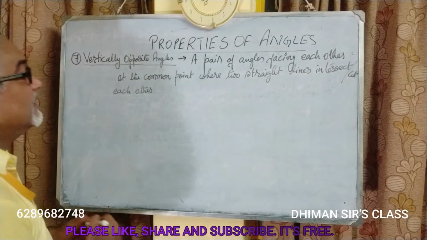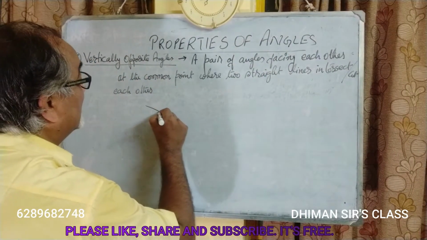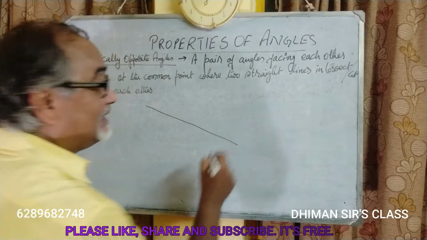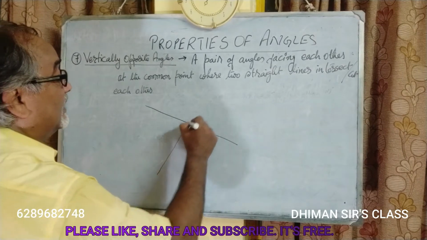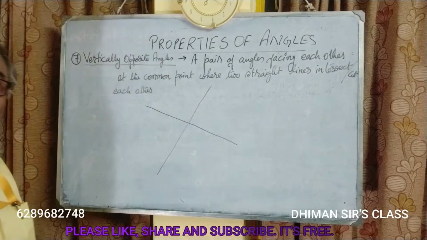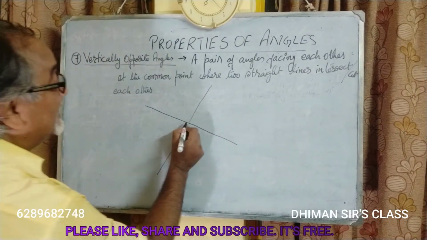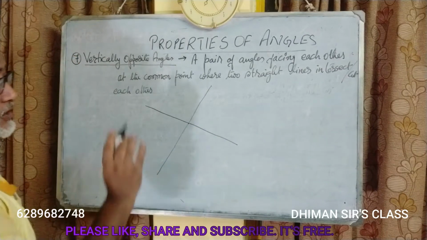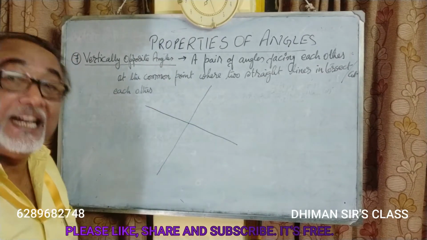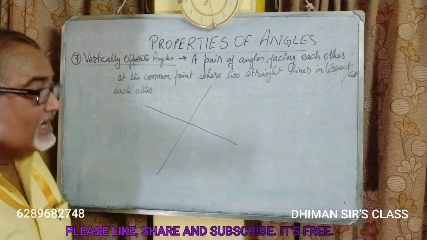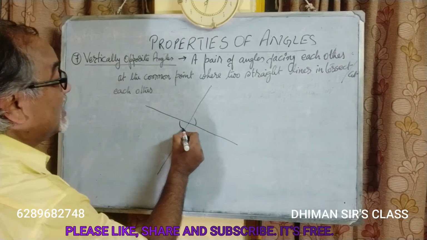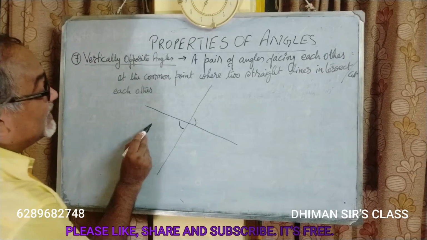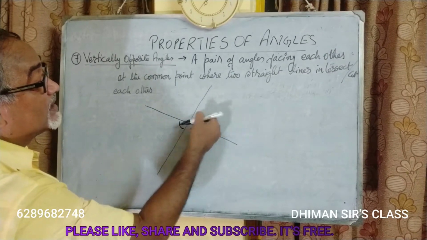See, this is a straight line. This is another straight line. This is the point at which two straight lines are cutting each other or intersecting each other. At this point, two angles are facing each other. This angle is facing towards this angle.